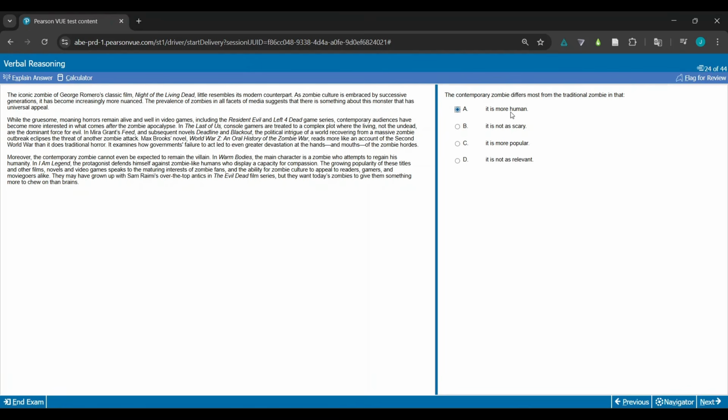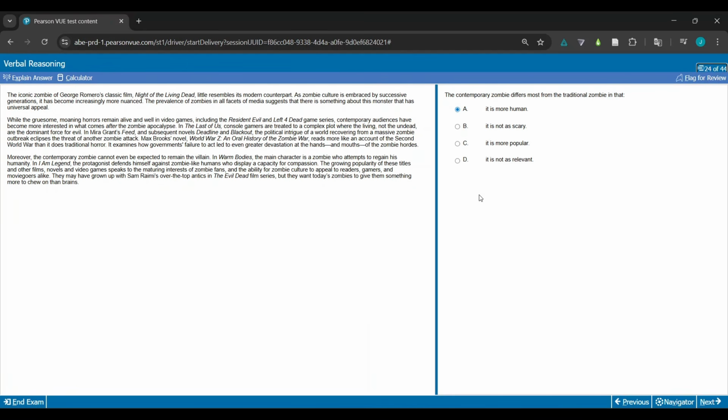So I'd probably say A is the correct answer. It's not as scary. I don't necessarily think you can say that, because it says gruesome moaning horrors remain alive and well. So yeah, I probably should have ruled that out before. Is more popular? I think it says it's being embraced, but I don't think you can definitively conclude that.